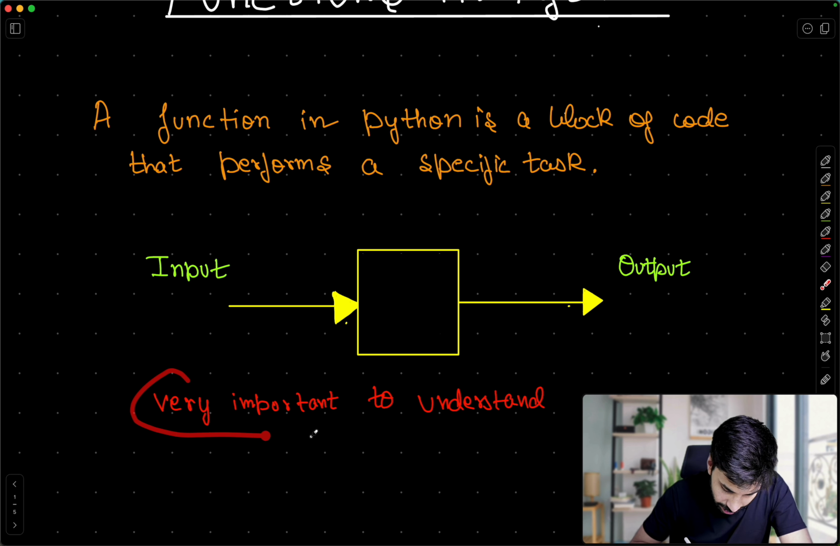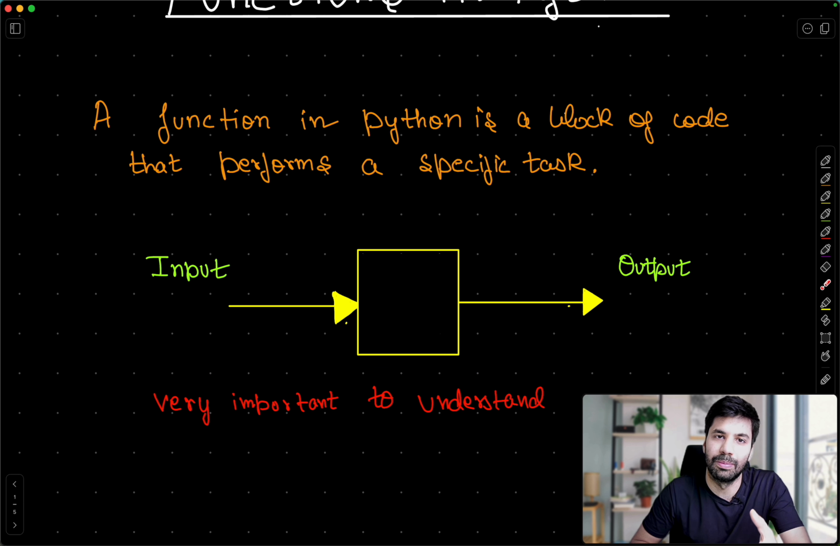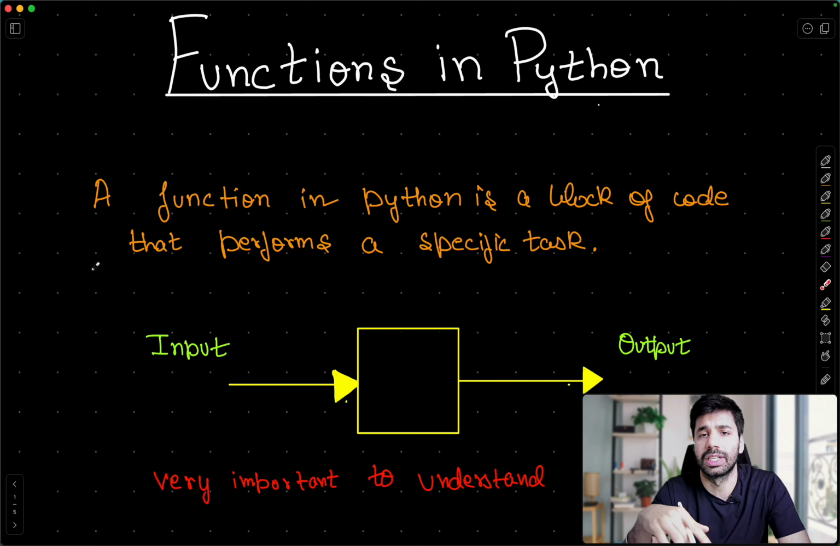Again, it is very important to understand, and we have been using the inbuilt functions, print, input and other functions, but moving forward, we will also see how to define and use our own functions. So this is the basic idea about function. It is a black box in which you send an input and it returns you some output.